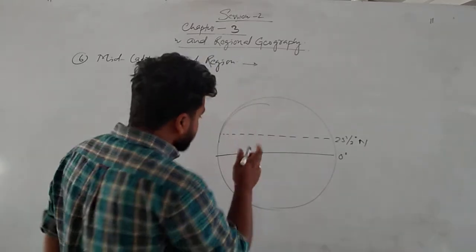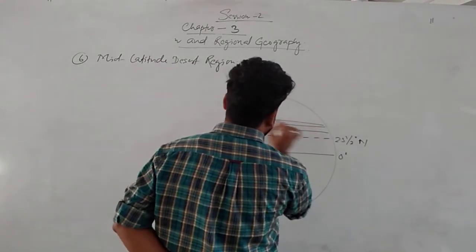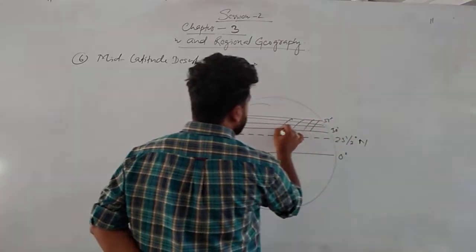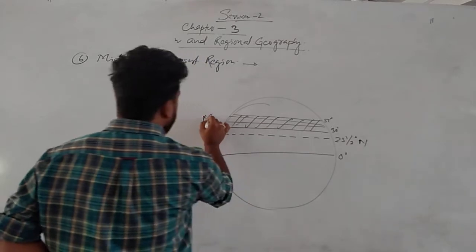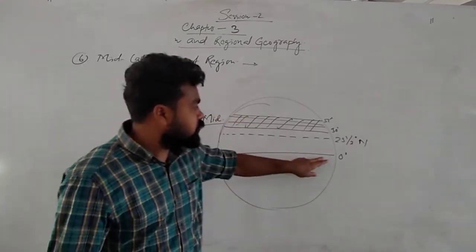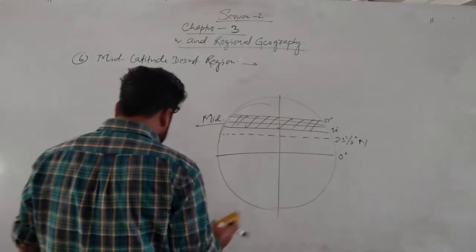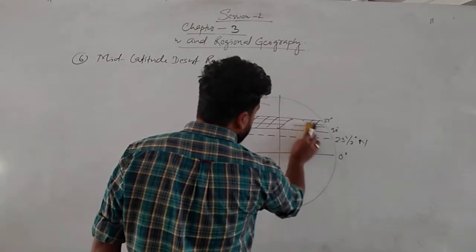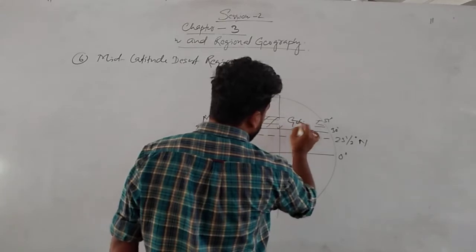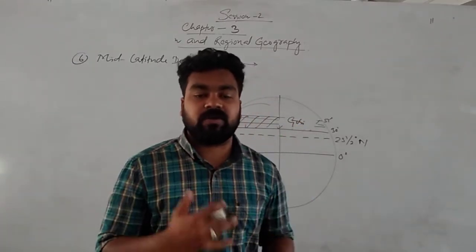So generally 30 degree, 40 degree, 50 degree up to 55 degree, these latitudes we consider as what? Mid latitude. Why mid latitude? Because it falls in the middle part between 0 and 90 degree latitude. So here we will discuss deserts. We know that some deserts are here. Above China, one desert is there, that is the Gobi Desert. The Gobi Desert is in Mongolia, China, and some parts of North Korea, South Korea, like that.